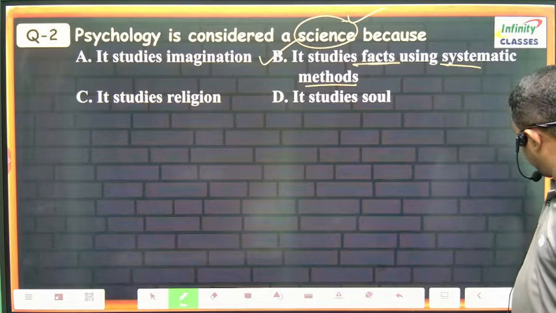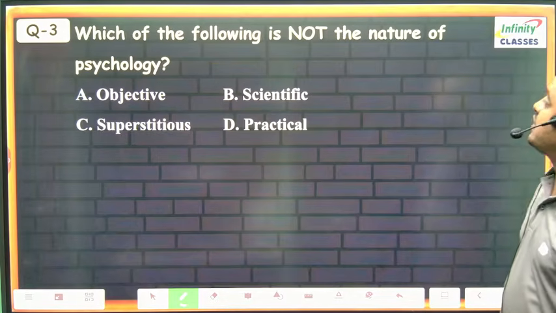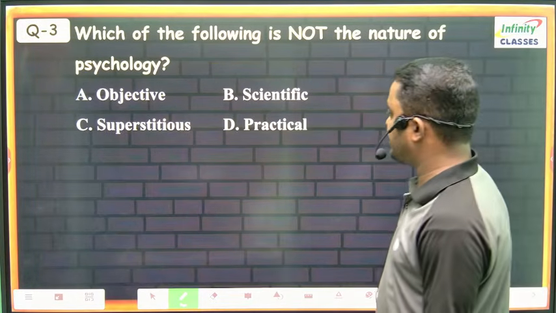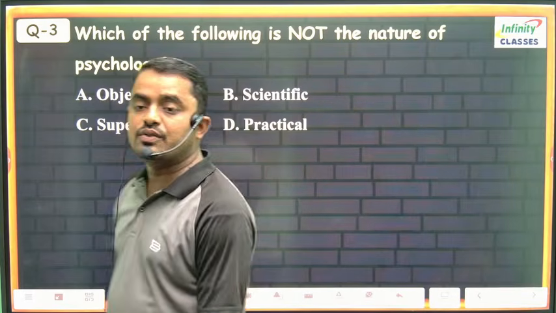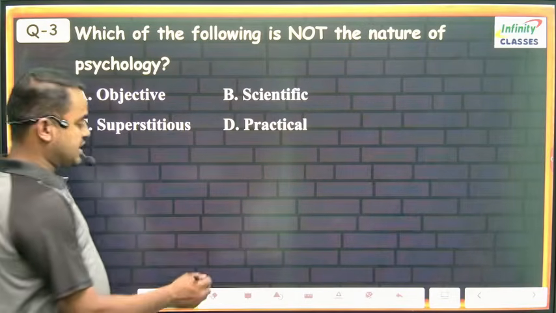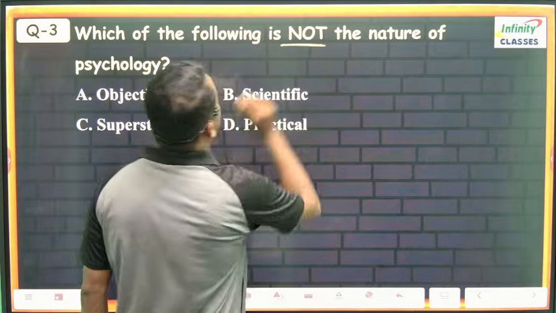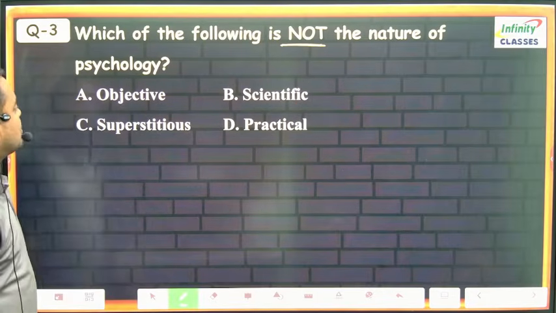So the next one: which of the following is not the nature of psychology? Among the four options here, it is asking which of the following is not the nature of psychology.